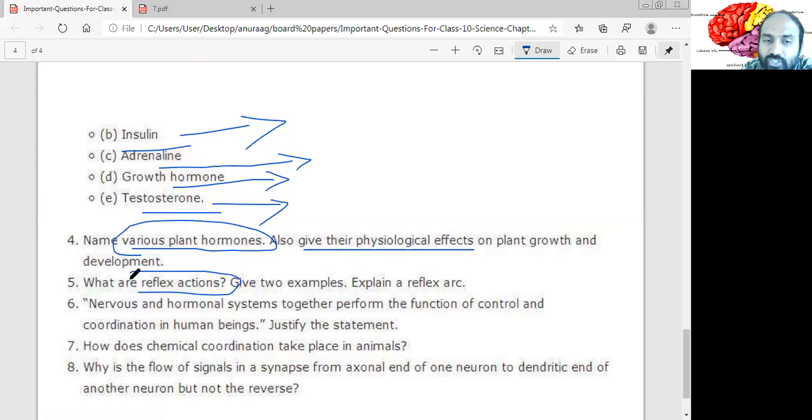What are reflex actions? Reflex actions are sudden responses, okay, to overcome unforeseen situations, right?